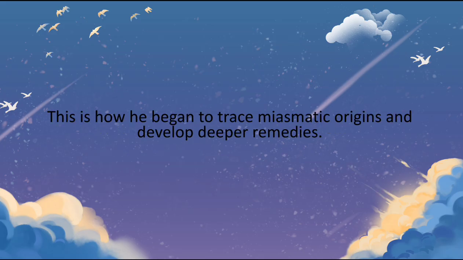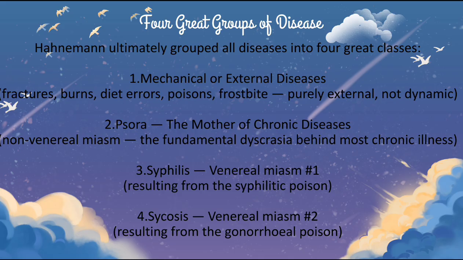And this is how he began to trace miasmatic origins and develop deeper remedies. Again, 4 great groups of disease. What were they? Hahnemann ultimately grouped all the disease into 4 great classes. The first one, as we all know, mechanical or external disease. So the fractures, burns, poisons, frostbite, all these purely external and not dynamic. That is first one.